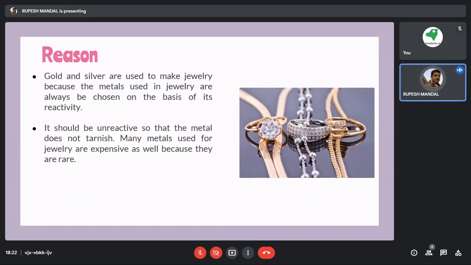And these materials are very expensive, and we consider these as jewelry because they are very precious. We cannot easily find them in normal things. We have iron ores, but we have gold mines. Mining and extraction of gold is a very difficult job. And the most important point is that it is very least reactive. Because of that, we are using gold and silver as jewelry.